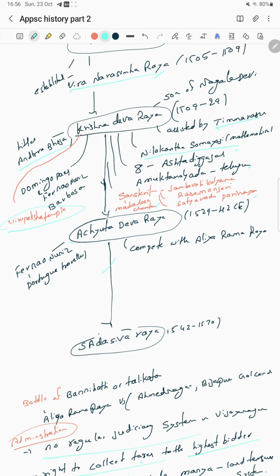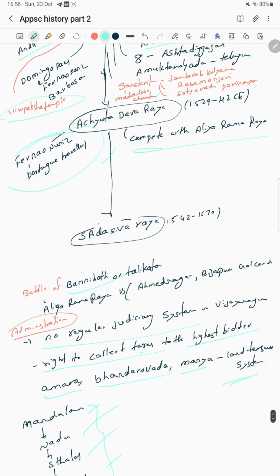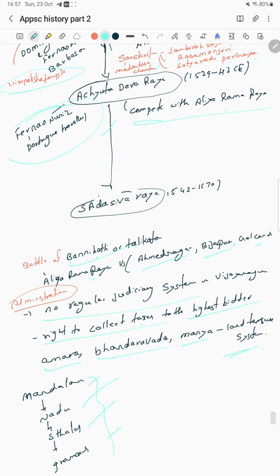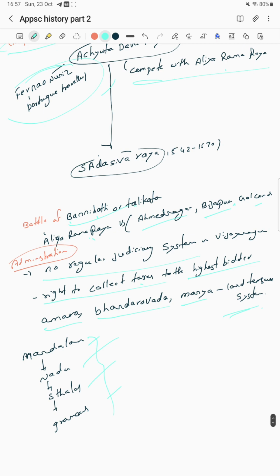Then Achyuta Devaraya, in whose period Fernao Nunes continued, and he had to compete with Aliya Ramaraya. The Battle of Banihatti, or Talikota, was fought between the Vijayanagar Empire and Golconda, Bijapur and Ahmednagar. After this Aliya Ramaraya was defeated. These are the Bahmani successor kingdoms, nothing but the Bahmanis.